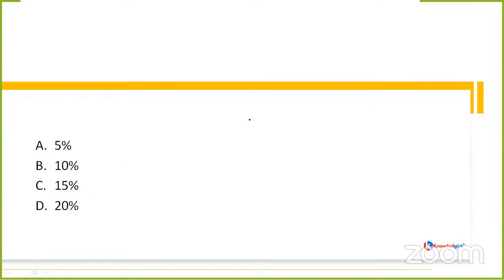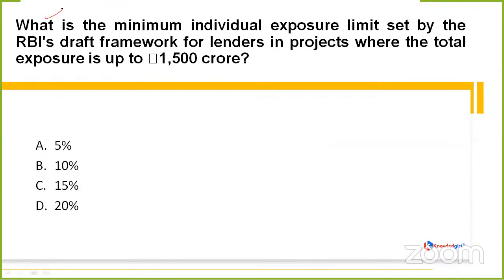Clear? The next question is asking, what is the minimum individual exposure limit set by the RBI's draft framework for lenders in projects where the total exposure is up to rupees 1500 crore? We have to tell the minimum individual exposure limit. This limit is set by RBI's draft framework for lenders in projects where the total exposure would be up to rupees 1500 crore.